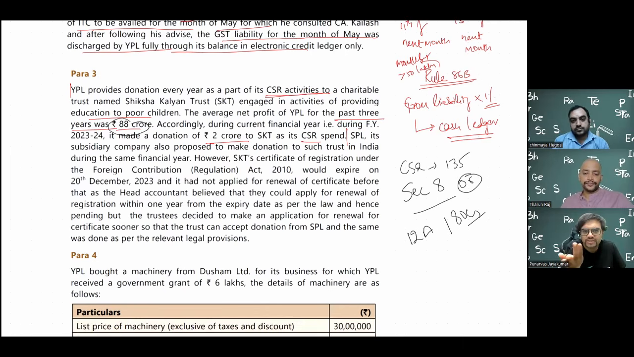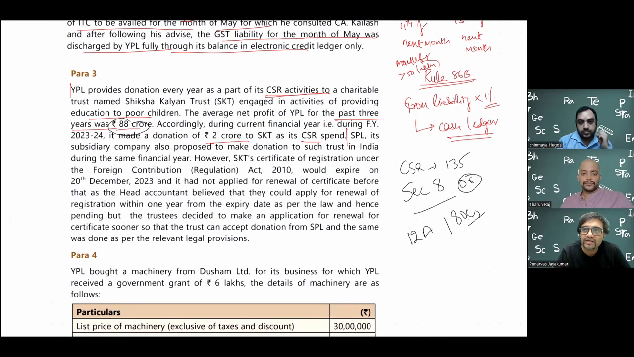So 88 crore into 2% is roughly around 2 crore, which they have already spent. Mind you, 2 crore is minimum. Can you spend a little more also if you want? Yes. There is also now a slight carry forward benefit, which will be given. You can carry it forward. We'll see that later, it is not relevant now.